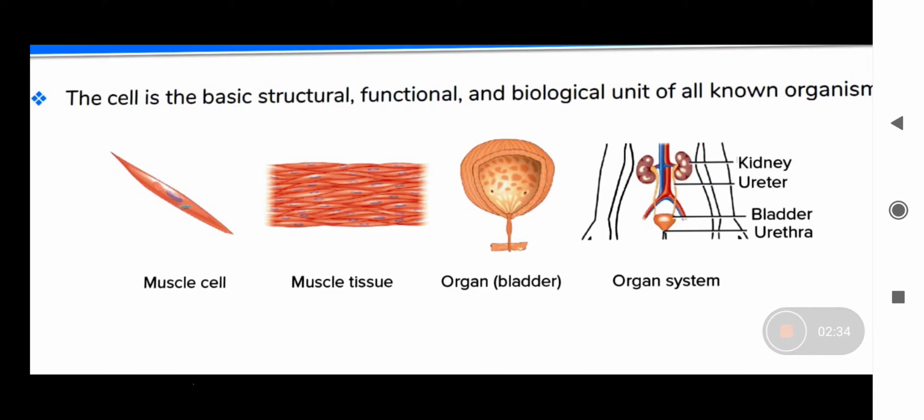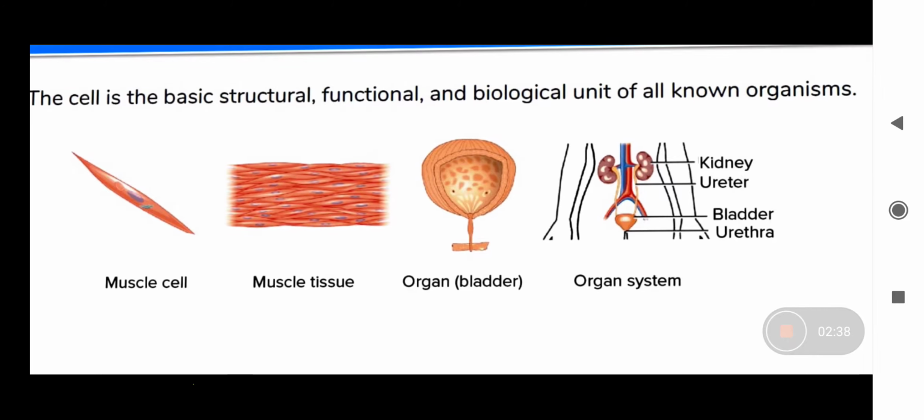So here you can see how the cell is responsible for all the basic functions in your body. The similar cells group together to make tissues. These tissues will form different organs.